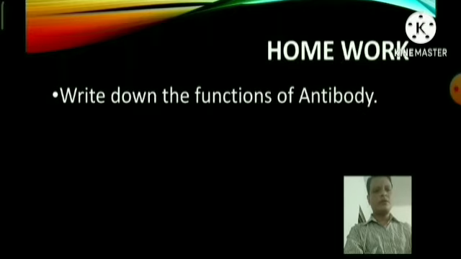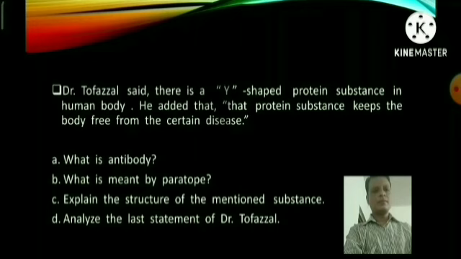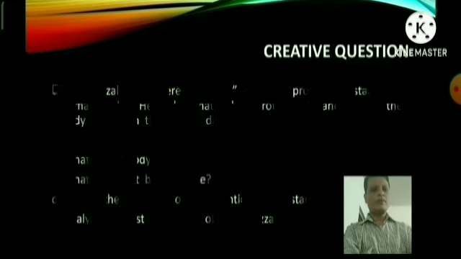Now the homework: write down the functions of antibody. The creative question: Dr. Tofazzal said there is a Y-shaped protein substance in the human body. He added that this protein substance keeps the body free from certain diseases. A. What is antibody? B. What is meant by paratopes? C. Explain the structure of the mentioned substance. D. Analyze the last sentence of Dr. Tofazzal.